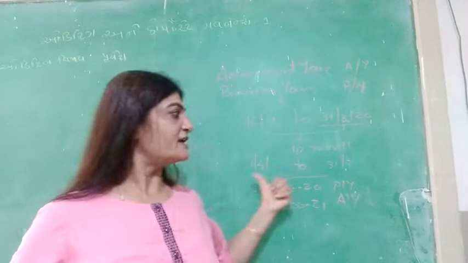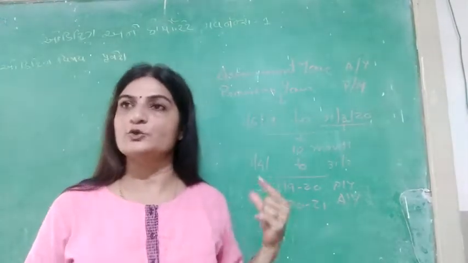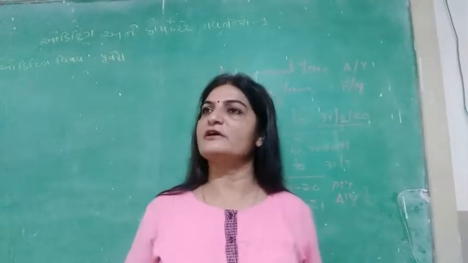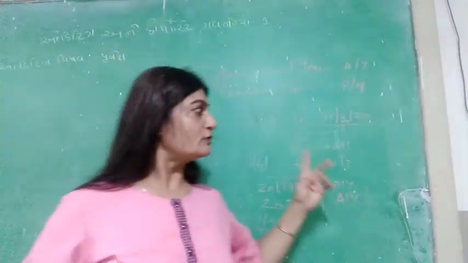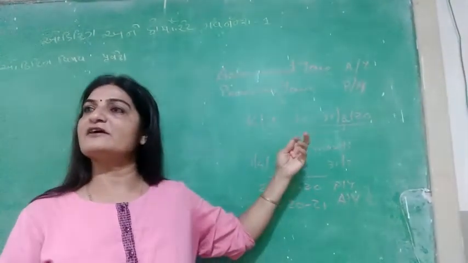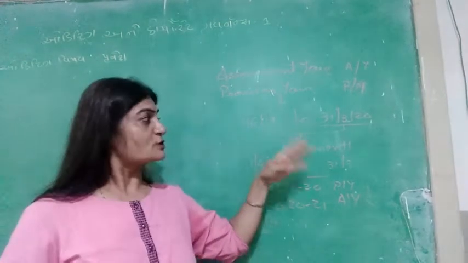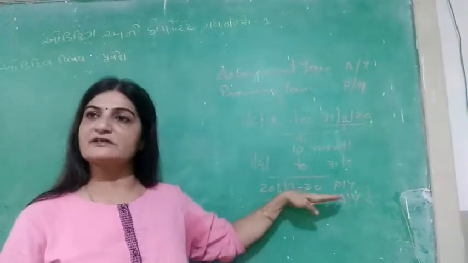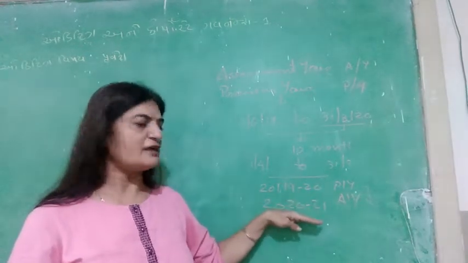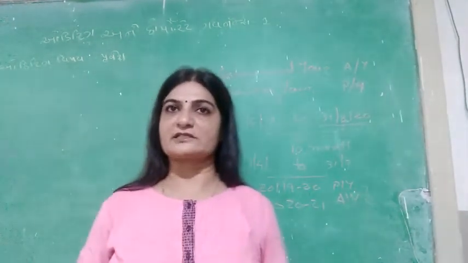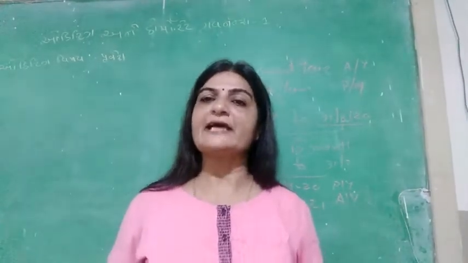So previous year is the year in which you are going to earn the income, and assessment year is the year in which your income is being assessed, right? So this is the main difference between previous year and assessment year. So in short, we can say that previous year is the year in which you are going to earn the income, and assessment year is the year in which the income is being assessed. That is, income is being taxed on it.